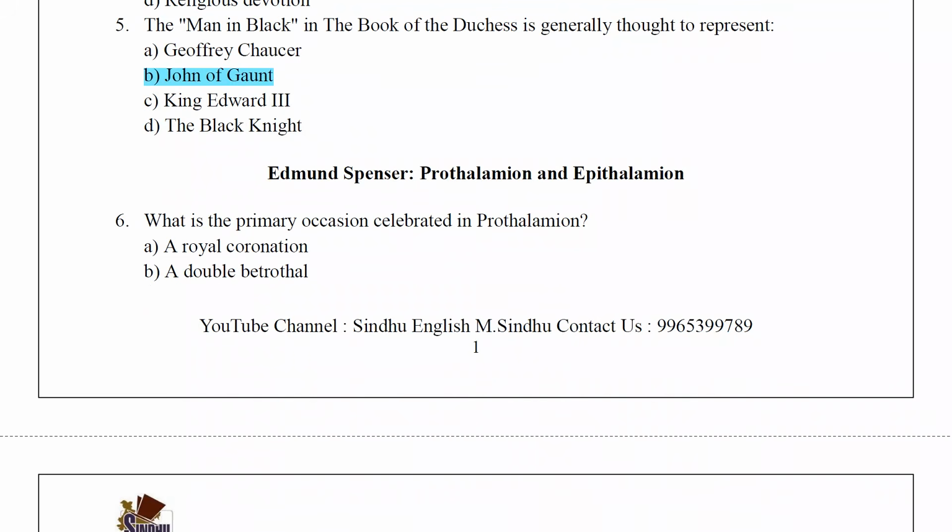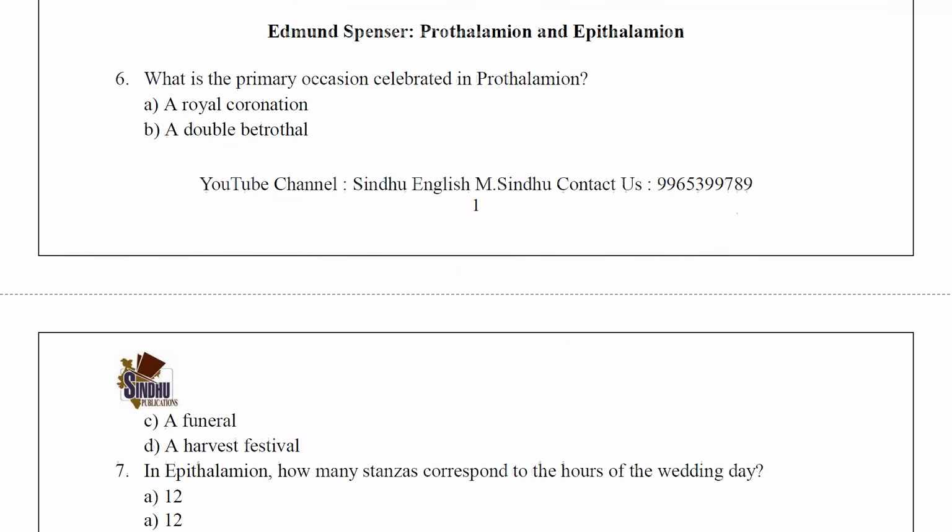Now we are going to see the poem Edmund Spenser's Prothalamion and Epithalamion. What is the primary occasion celebrated in Prothalamion? The answer is a double betrothal.